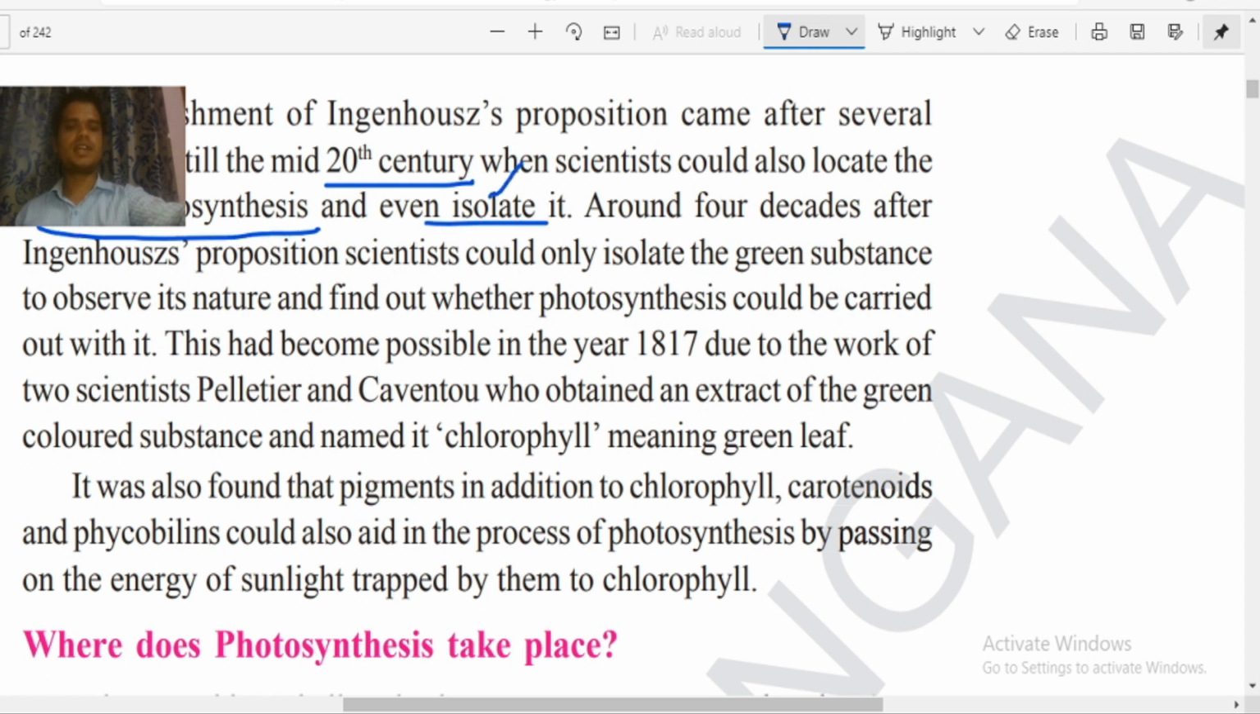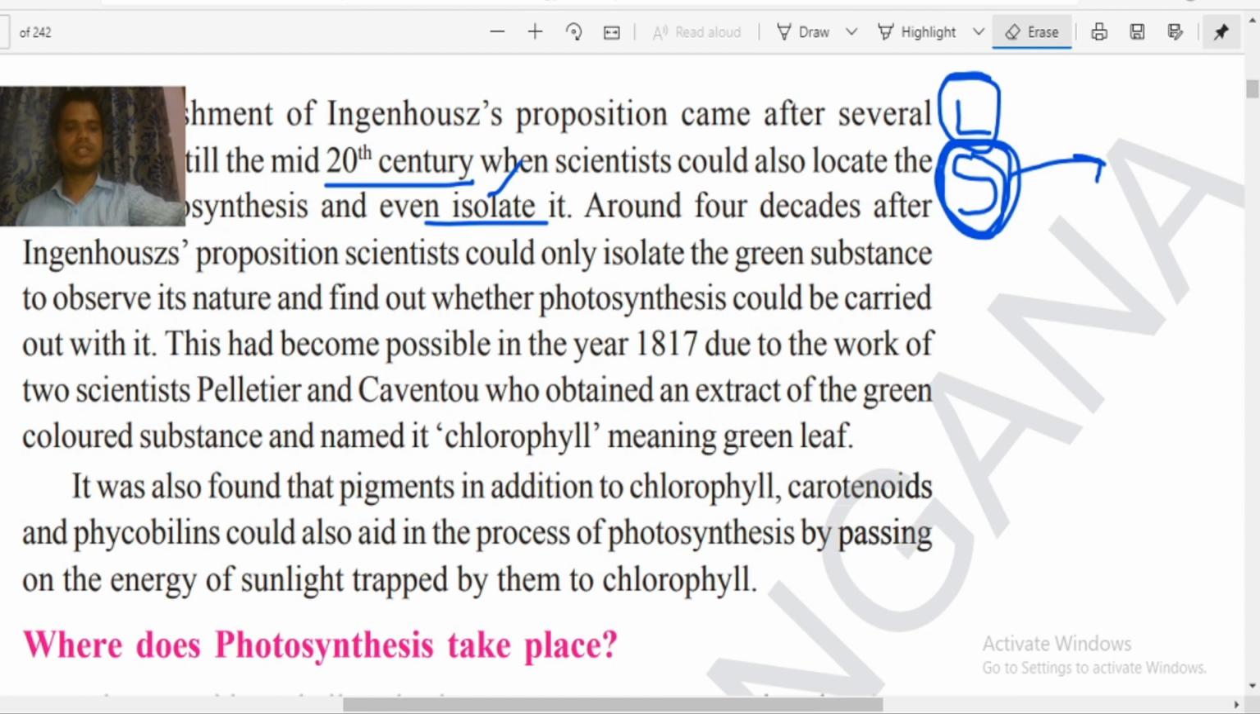What is the meaning of isolate? Isolate is nothing but separating. Around these decades after Ingenhousz's proposition, scientists could isolate the green substances to observe their nature and to find whether photosynthesis could be carried out with them. What do these lines indicate? Not only did they observe the location, they also separated the green color substance out of the leaves. First, they located the area where photosynthesis is happening, and then later they successfully separated the green color substance from the leaves.